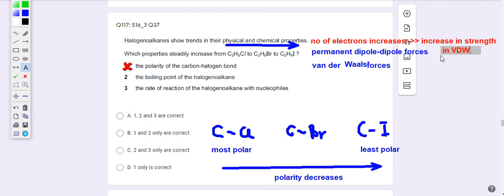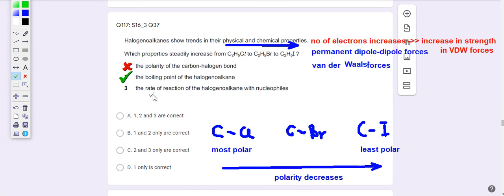So this causes the boiling point to increase, because now we need more energy to overcome the van der Waals forces between the molecules. Therefore, number 2 is correct. From chloroethane until iodoethane, boiling point increases.